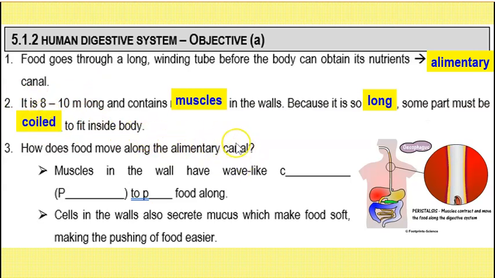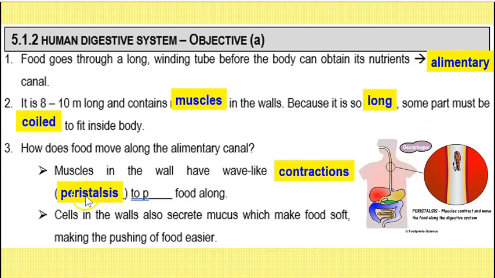And because this alimentary canal is a long tube, how does food actually travel along the alimentary canal? Is it by gravity? Actually, because it has muscles, the muscles in the alimentary canal actually have wave-like contractions. Now you look at this diagram over here, you can see it's wave-like, right? Because you see it's going in and then out, in and then out. Every time it goes in, it pushes the food down. This is known as peristalsis.